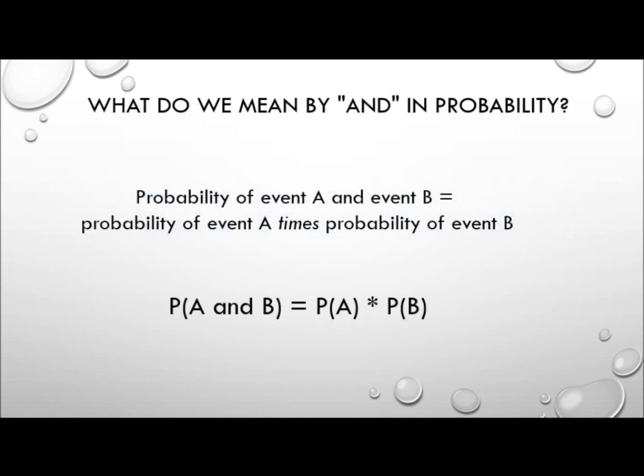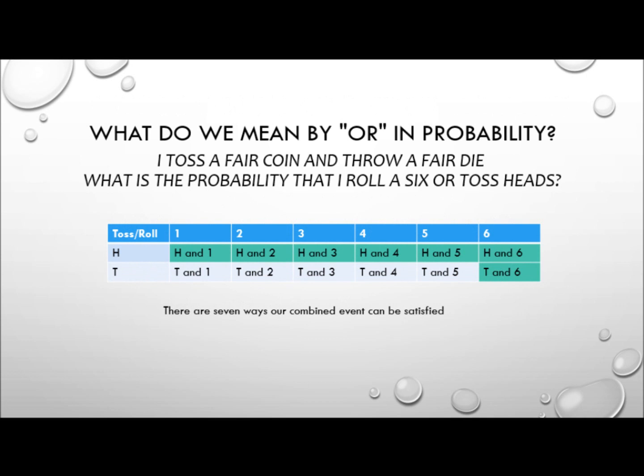So this finally brings us to what we actually mean by the word "and" in probability. The probability of event A and event B means the probability of event A times the probability of event B. So when on a maths exam you see the word "and" in a probability question, it's really asking you to multiply the two probabilities together.